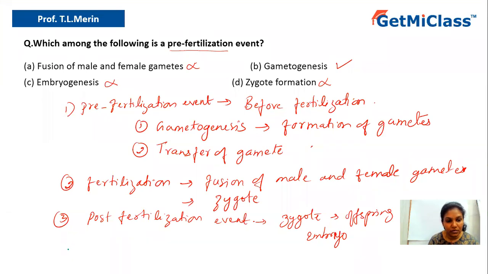So let us conclude the answer. What is the final answer? The final answer is option B, that is gametogenesis. Gametogenesis is one of the events which is a part of pre-fertilization events.